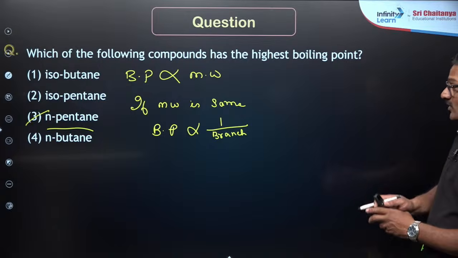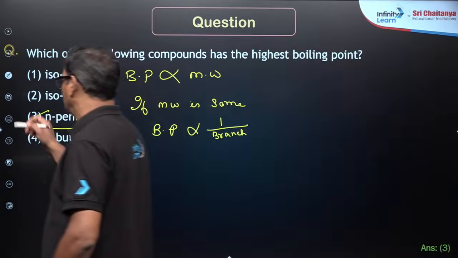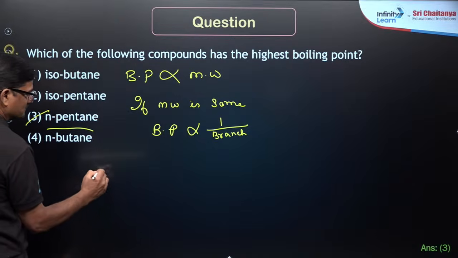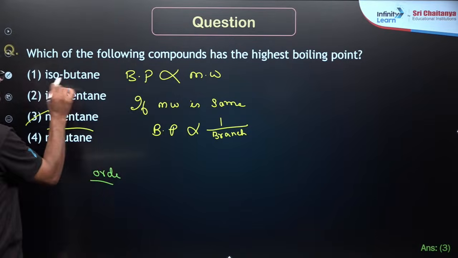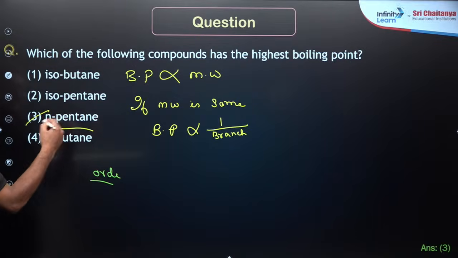Can you tell me the order? A little difficult level question if you want me to get it. Order. So isobutane, isopentane, n-pentane, n-butane.